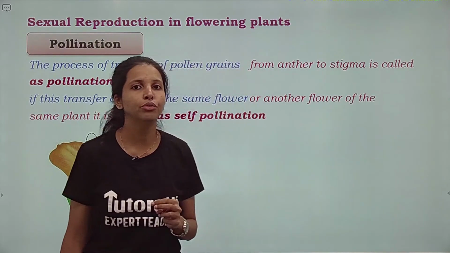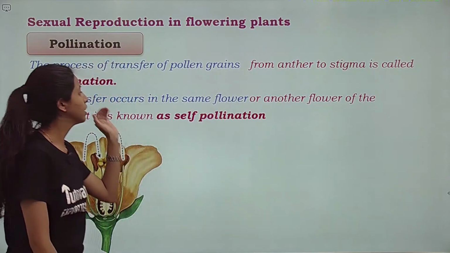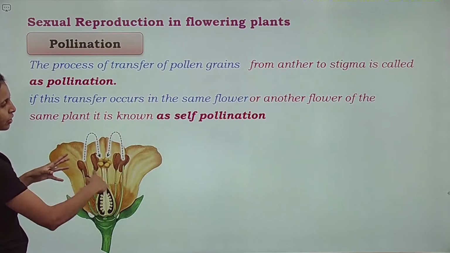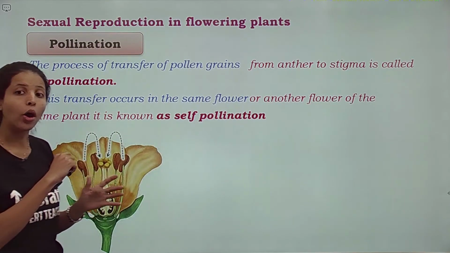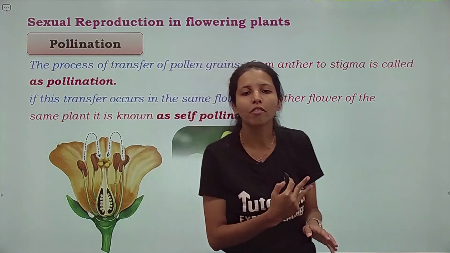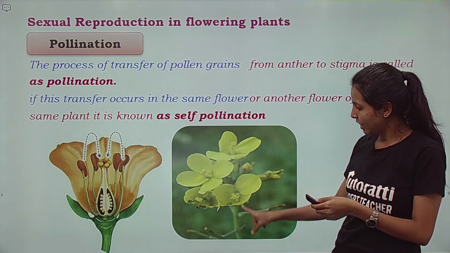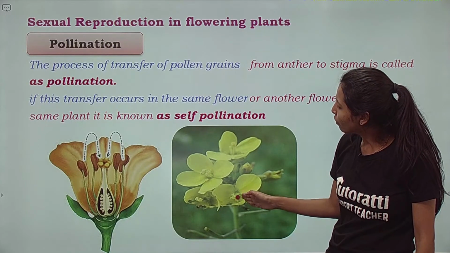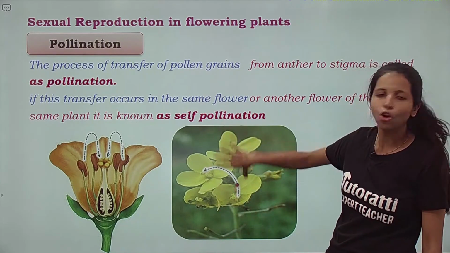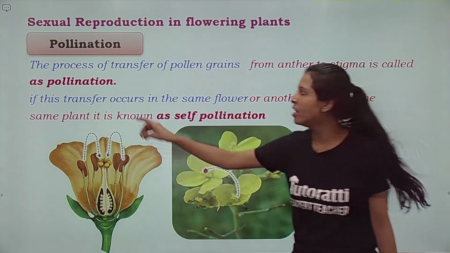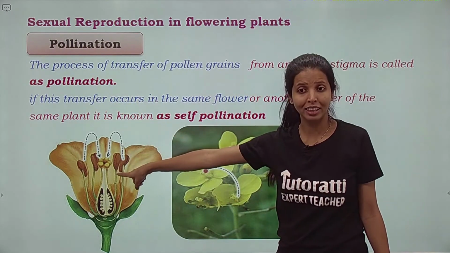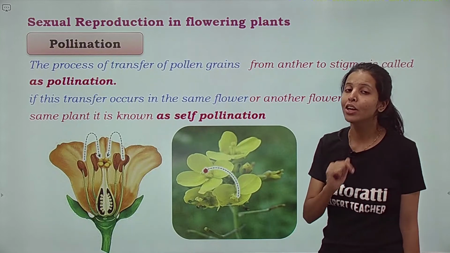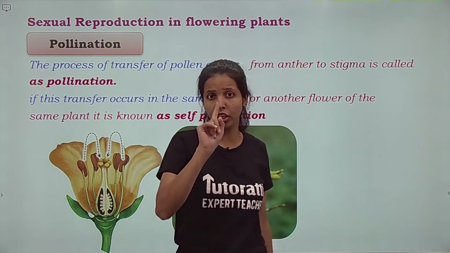Now kids, pollination further has two types. First one, if the transfer occurs in the same flower, as you can rightly see, the transfer is occurring in the same flower or another flower but of the same plant. Ma'am नहीं समझा, understand this. ये plant तो एक ही है बच्चा, yes. So this pollen grains are transferring from one flower to another flower but of the same plant. Are we understanding this? If the transfer occurs in same flower like this or another flower but वो एक ही plant का हिस्सा है, तो it is called as self pollination, the first type.